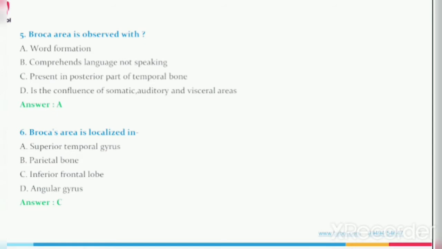Question number 6. Broca's area is located in: option A, superior temporal gyrus; option B, parietal bone; option C, inferior frontal lobe; option D, angular gyrus. The answer is option C, inferior frontal lobe.